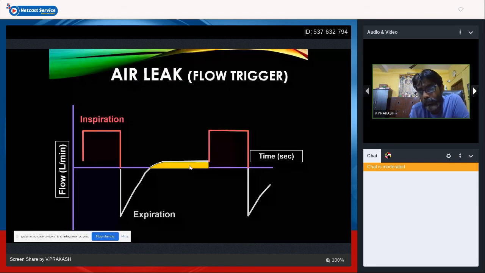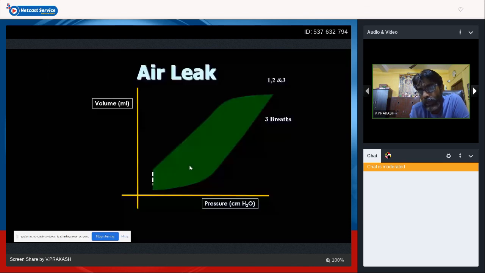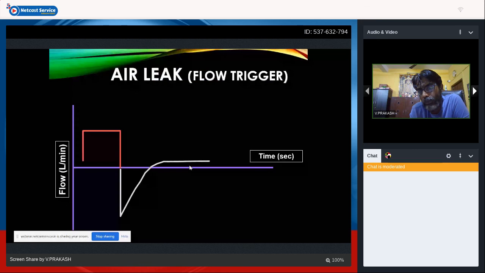So air leak in a pressure volume loop, we have seen it: at the end of your expiration, you have an artifact straight line arising in an air leak. In case of a flow versus time graph, you can see the flow is raised above the baseline. Normally it is at the zero line. Excessive flow has to compensate for the leakage.